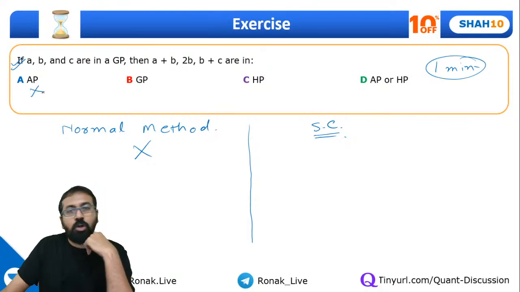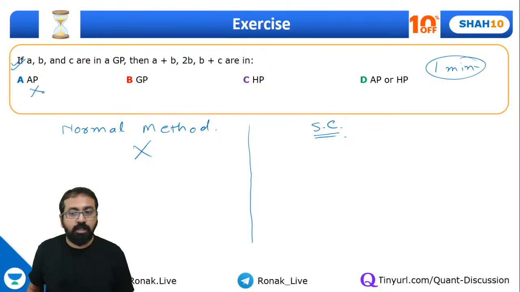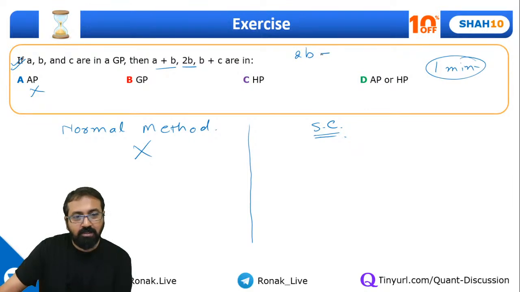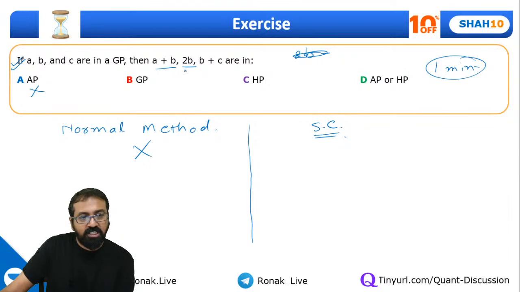Robin, A is not correct. No, guys, it's not A. Of course, it can't be A. You can just make out that 2B minus, if it is an arithmetic progression, then the second term minus first term should be equal to the third term minus second term.